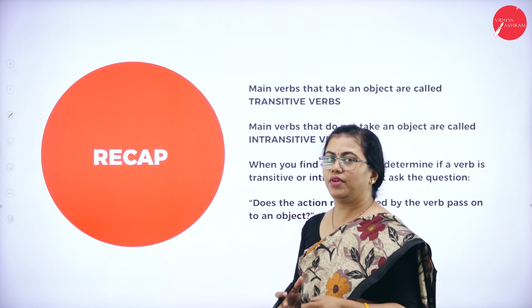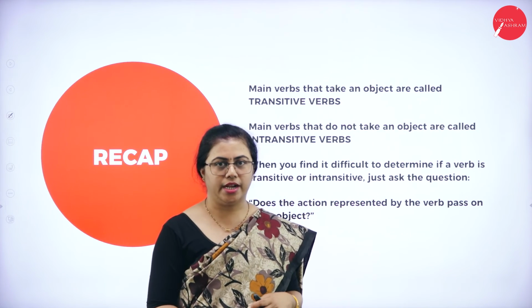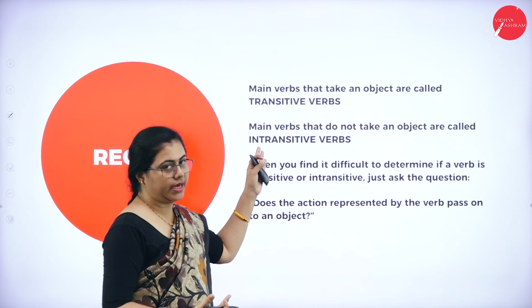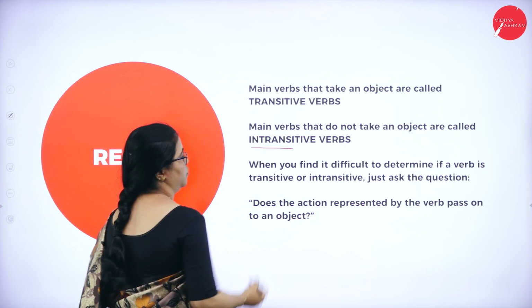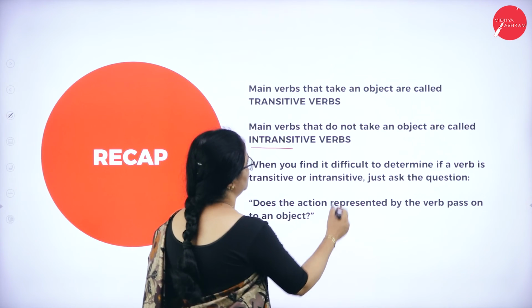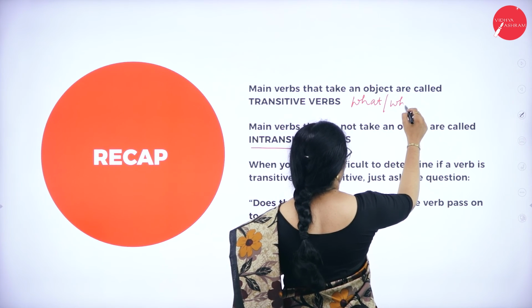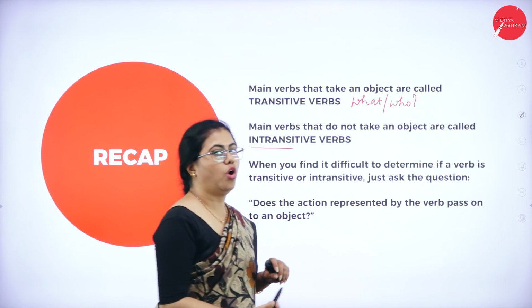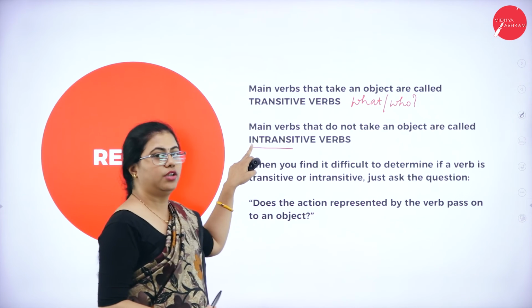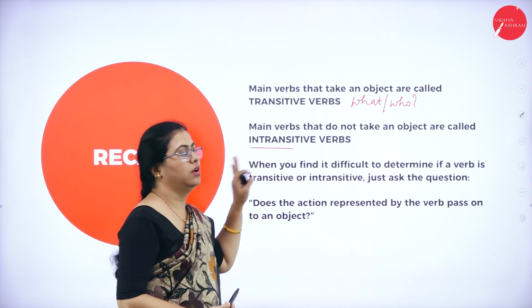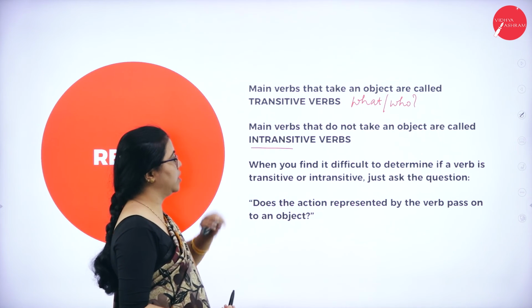Those sentences in which there are no objects at all have intransitive verbs. Transitive verbs usually answer the question what or who. These do not answer; there is no answer for what or who, so they are called intransitive.